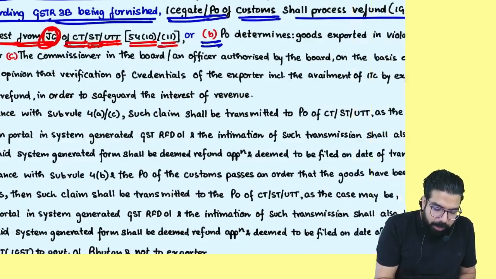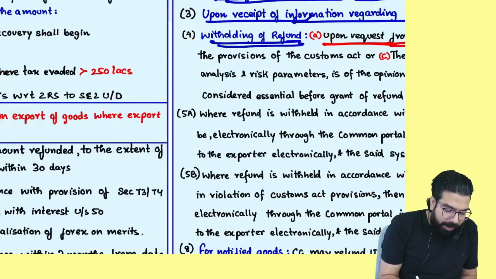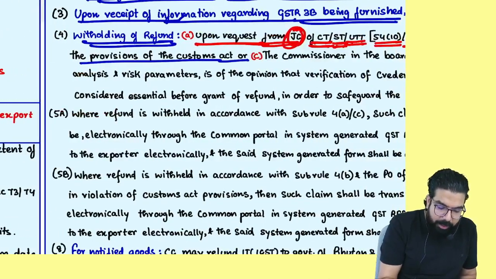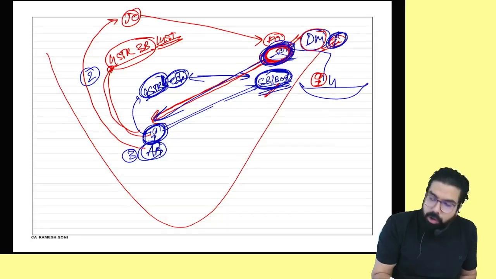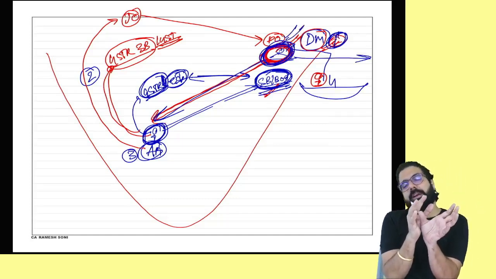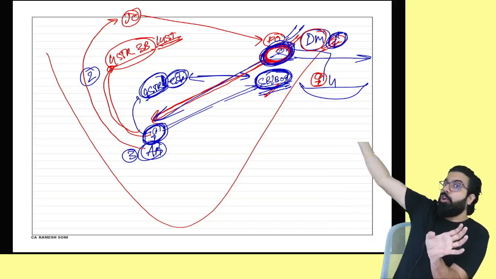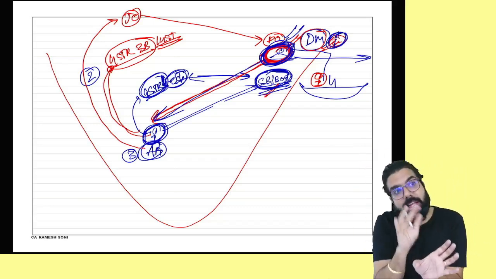The next one. When the proper officer determines goods are exported in violation of the provisions of the Customs Act. This officer found out that Ramesh, in the export which you did, there was some violation. Then he will withhold. Number one, custom officer himself comes to know that you exported in violation, he will withhold. Secondly, your officer told him to withhold, then he will withhold.